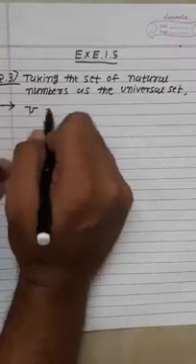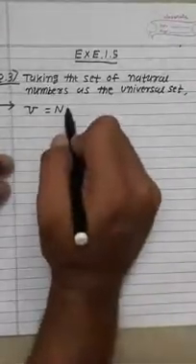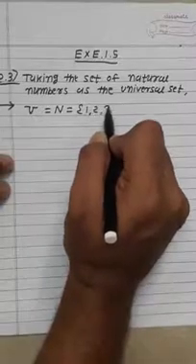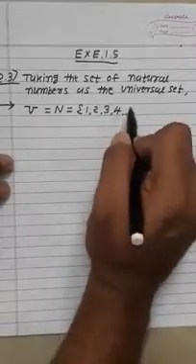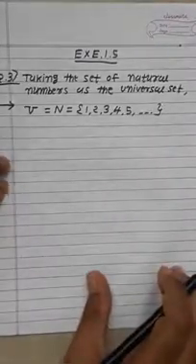That means here the universal set U is equal to the natural numbers N, that is 1, 2, 3, 4, 5 up to infinity.